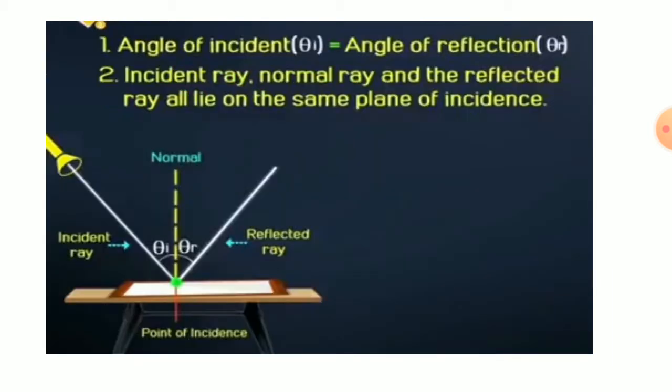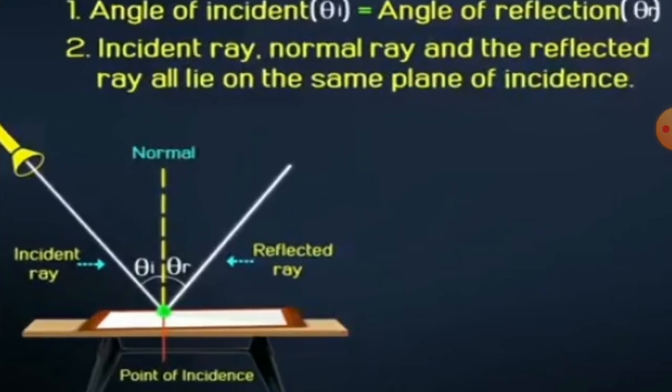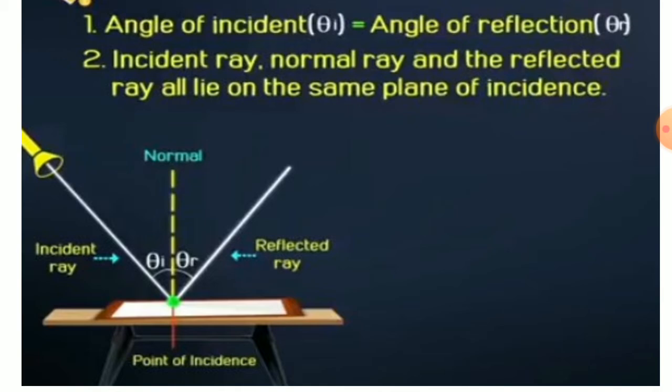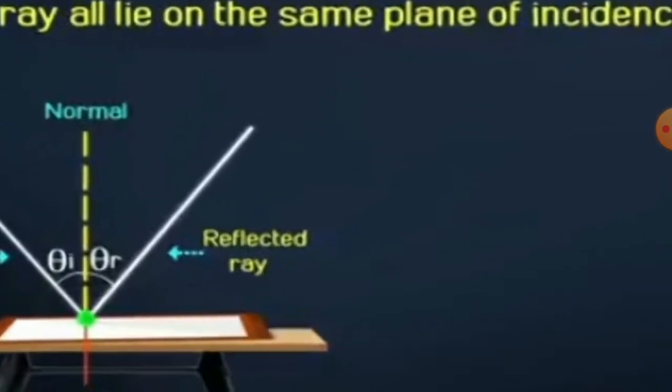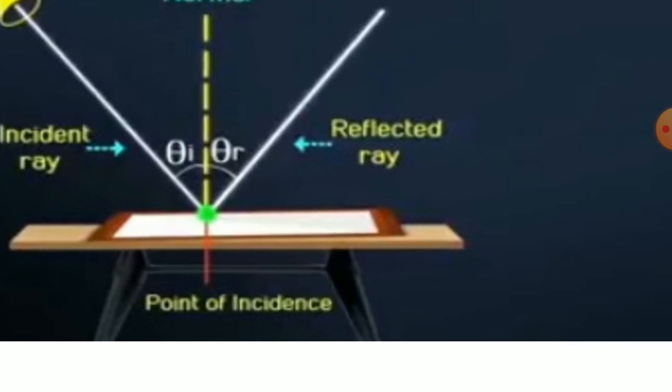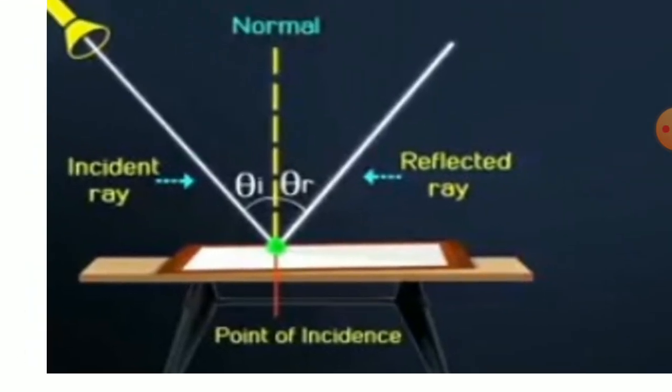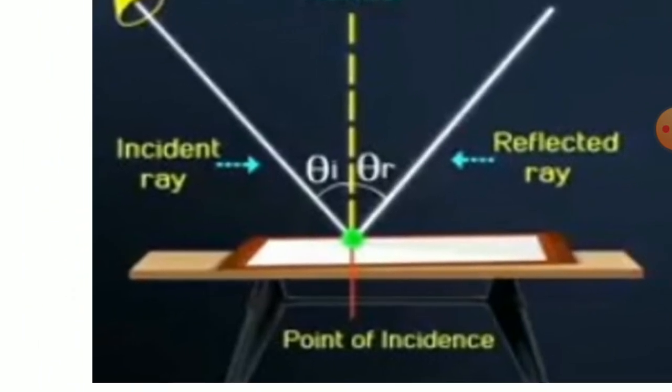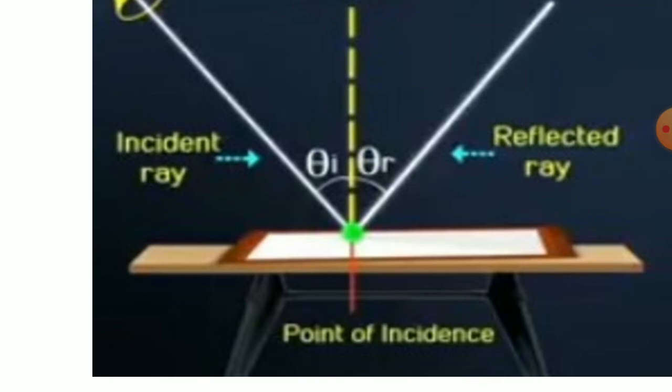So the light reflecting in this manner is possible in a plane mirror only. Actually it is a question: is this type of reflection possible only in a plane mirror? Because this reflection is said to be from the surface of this area, where the source of the torch is here and it rays light, so it should be a plane surface. That is what is required. Understood? So it is only applicable for a plane mirror.